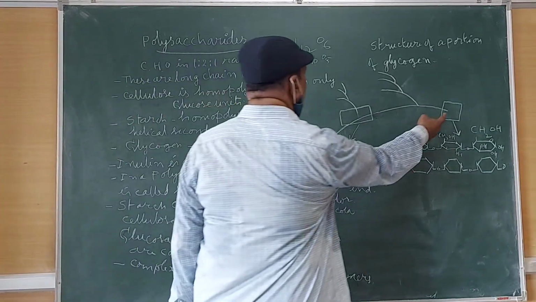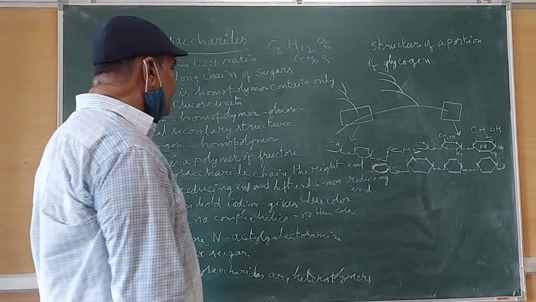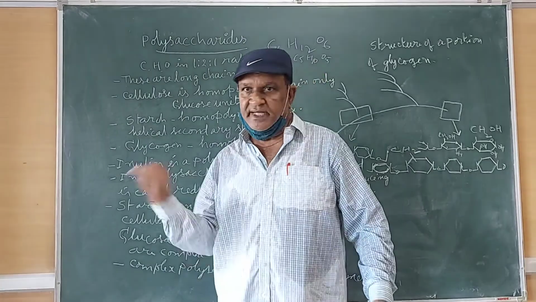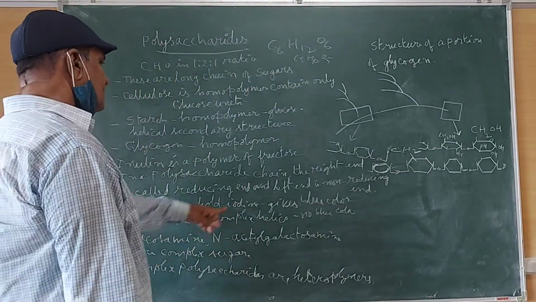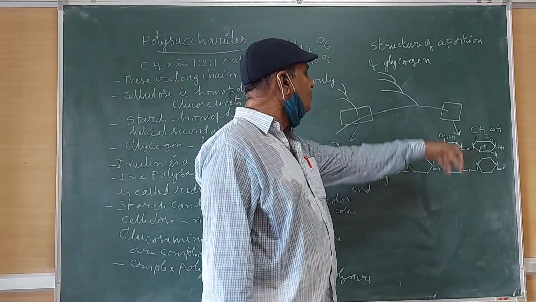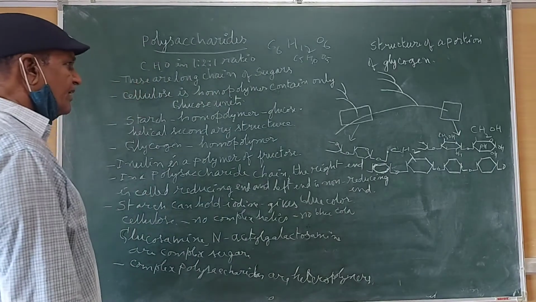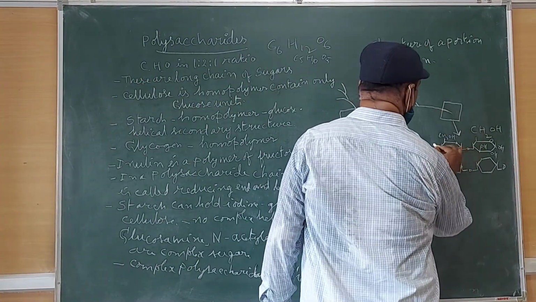So this is a polysaccharide chain. The right end is a reducing end, and the left end is a non-reducing end. So this is the structure.